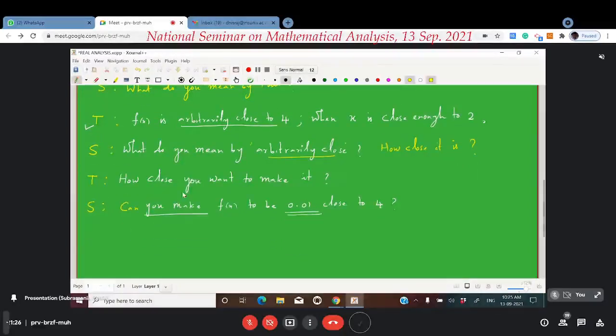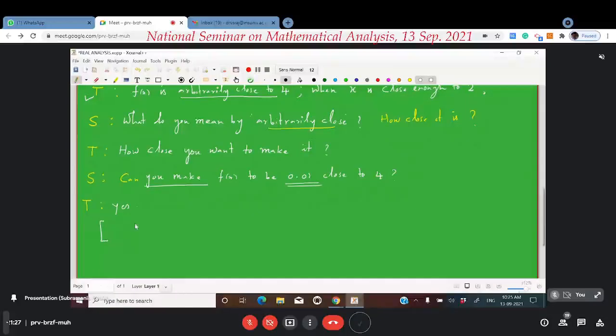Now, how will the teacher defend himself? Answer is yes. In the back of the mind, the teacher will have, because we will interpret, the student is asking, sir, can you make the value of f of x to be this much close to 4? In symbols, his question can be written in this way. That is, can you make the value of f of x to be this much close to 4? This is what it means. That is, I have rewritten the question asked by the student. Is it okay?